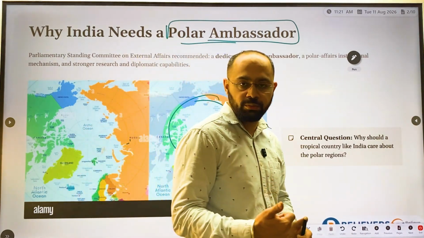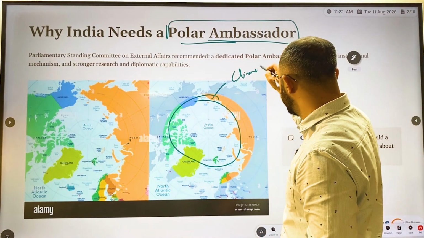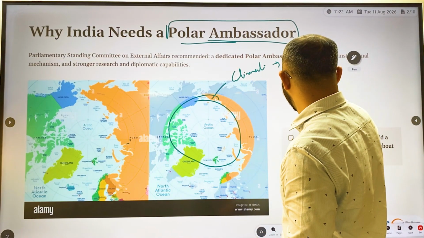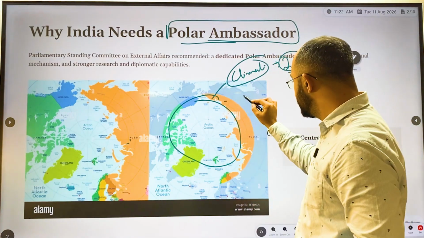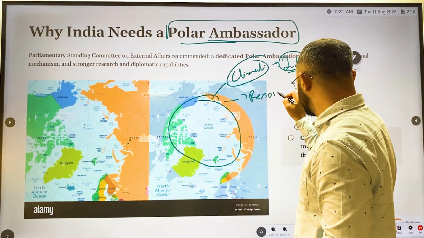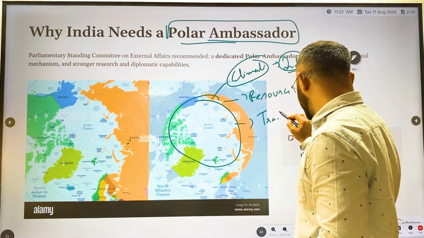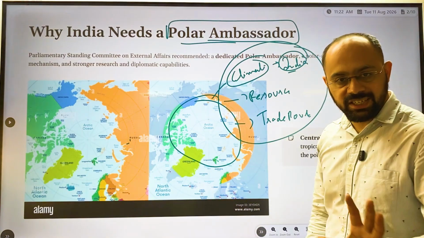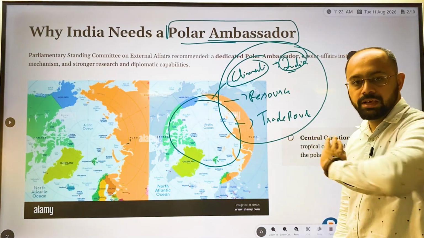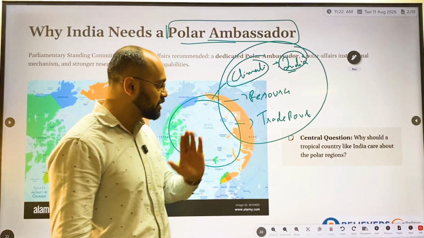One main point is that this Arctic region will affect the climate of India. It also has resources, and it also has trade routes. These are the three main reasons why India is interested in this particular region.